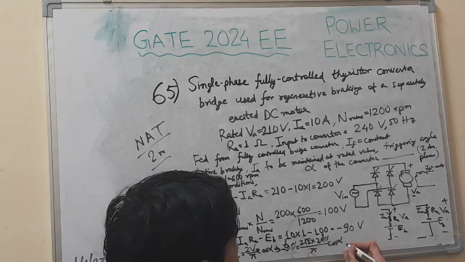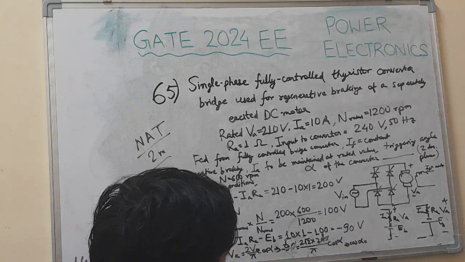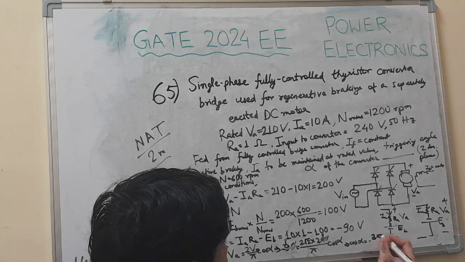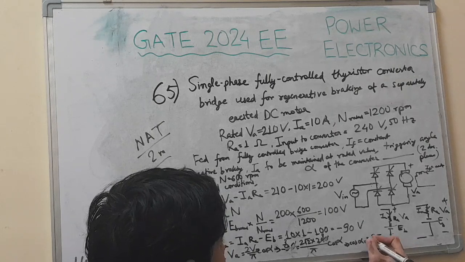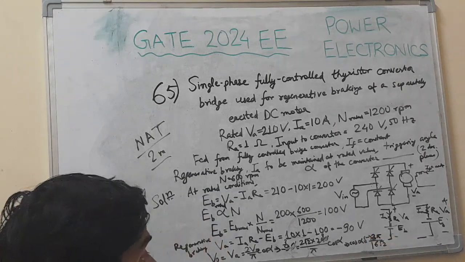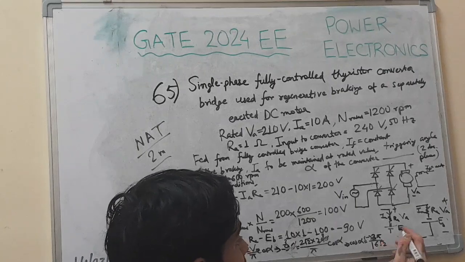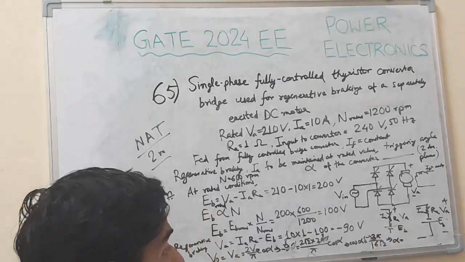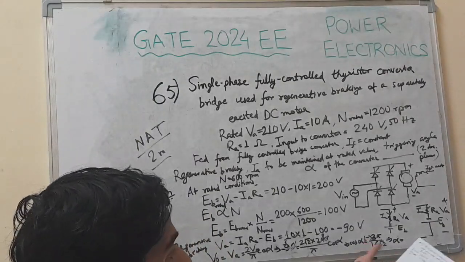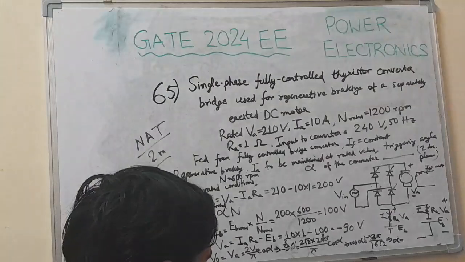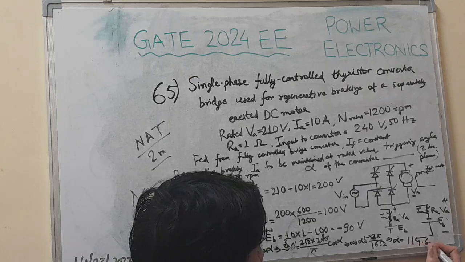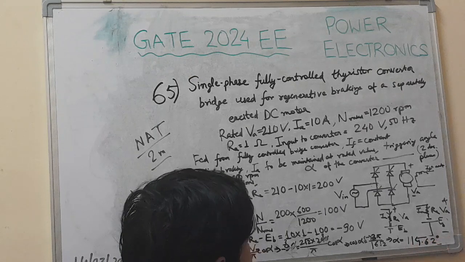So from this we get cos alpha equal to minus 90 pi by (2 root 2 into 240). From this, if you apply cos inverse on both sides, you will get alpha. We use the virtual calculator in the exam. We put it in very easily. The value of alpha comes to 114.60 degrees.